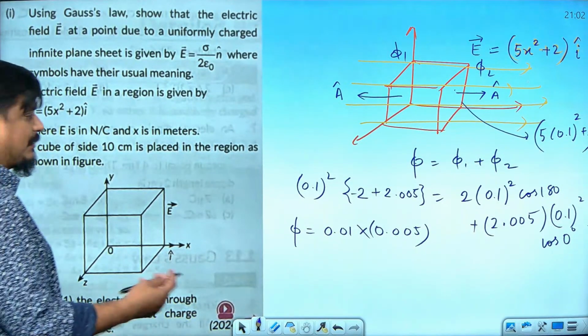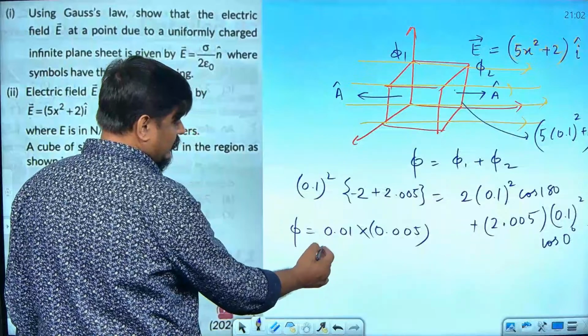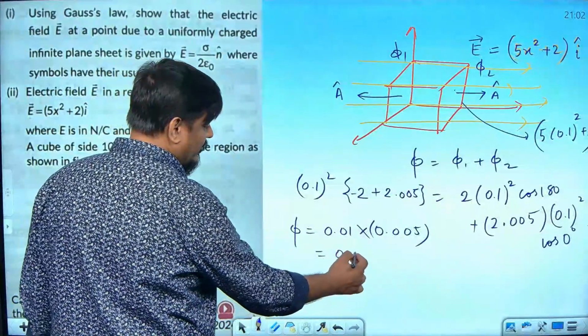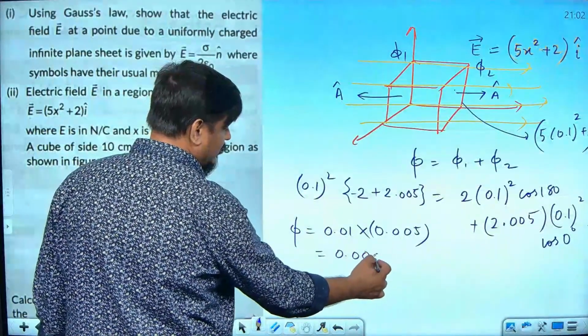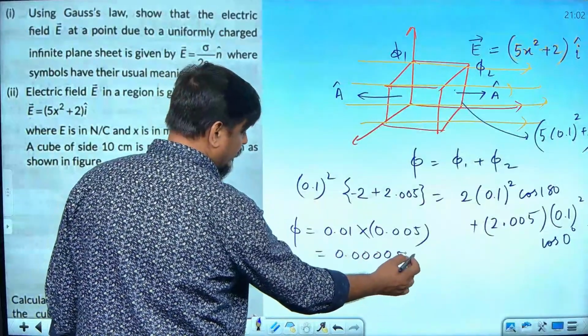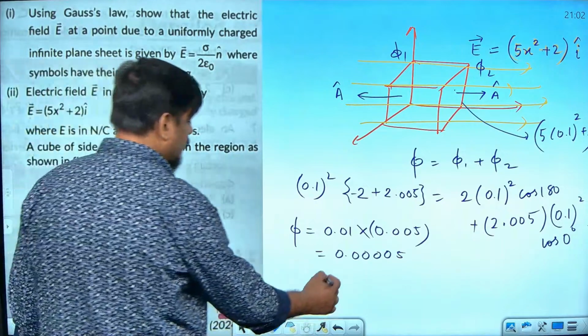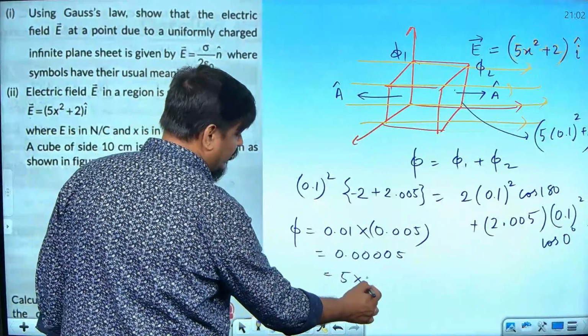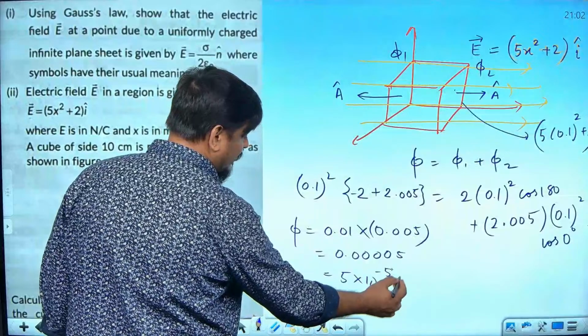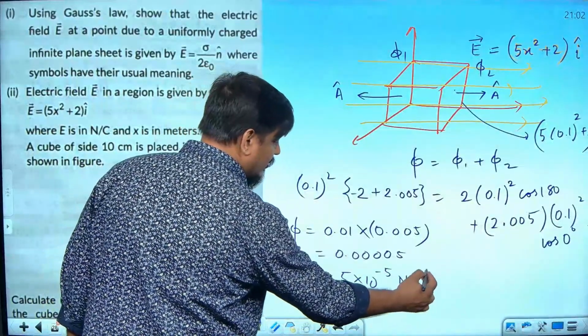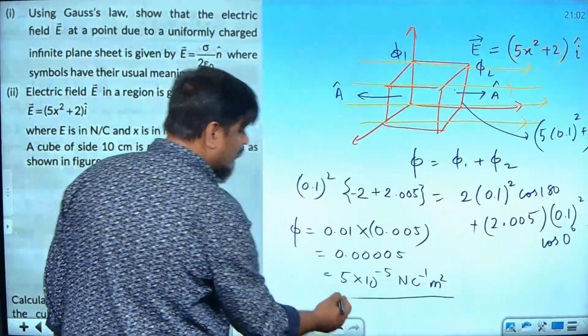I hope you are understanding what I am doing. So, this will become equal to 0.00005. How much is that? 5 into 10 to the power minus 5, isn't it? Newton. What happened, man? One more zero will come, huh?